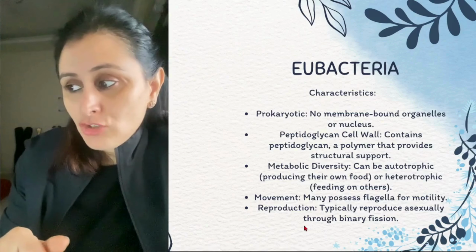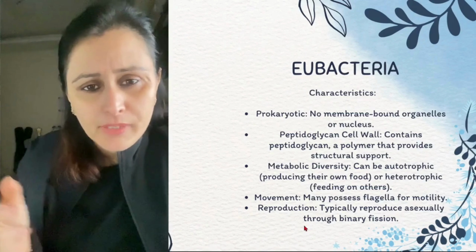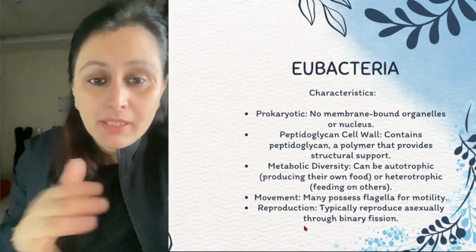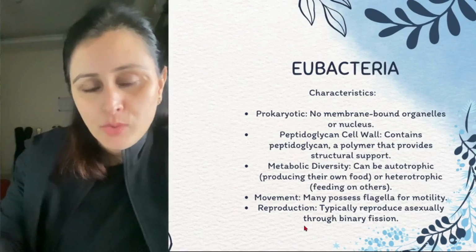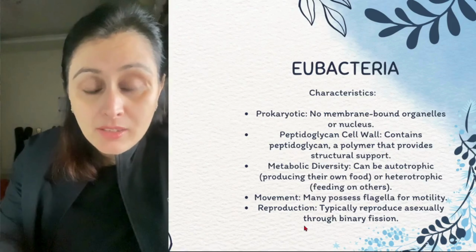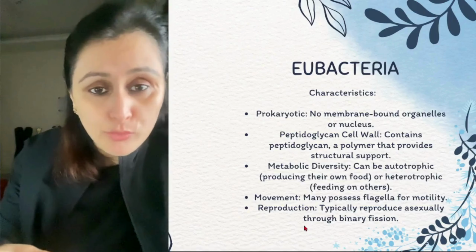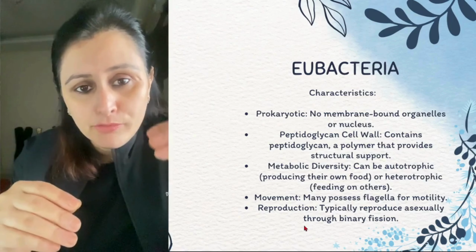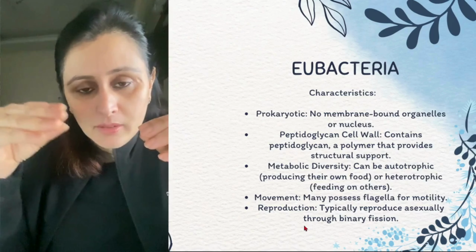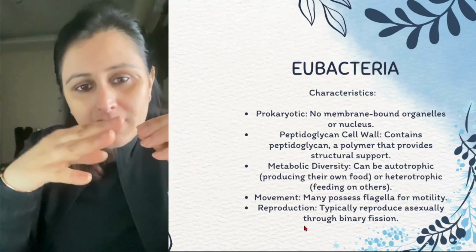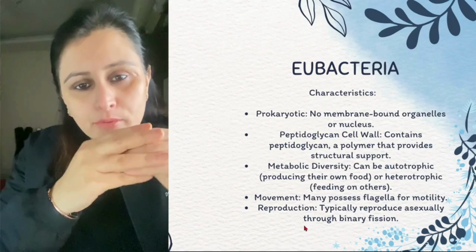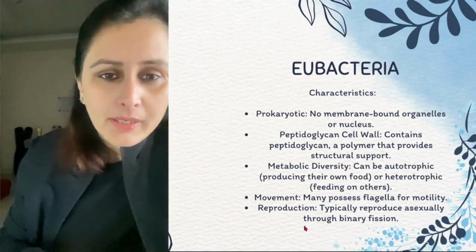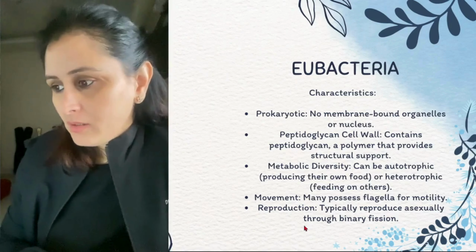Movement: many possess flagella for their mobility. Flagella हमें पता है, it's a hair-like structure present on their body, which helps in locomotion, movement from one place to another. ये किनको जरूरत है ज़्यादा? जो we can relate it with the heterotrophic mode of nutrition. Suppose the food of this bacteria is lying somewhere over here, but the bacteria is here. So with the mobility of this flagella, it can reach up to the food and consume the food easily, right?